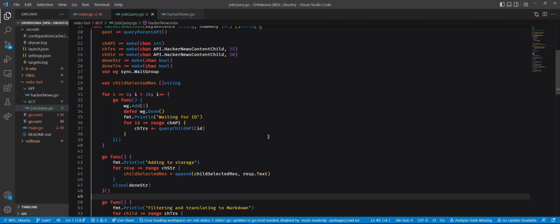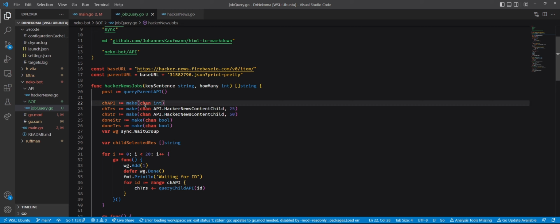Okay, so keep going. For now, I'm not going to explain all of them, but I will explain what each one of those is for. The ch API is to do the API calls to the Hacker News database. The ch dress. Wait, what do you mean? It's the channel that will accumulate the API calls.